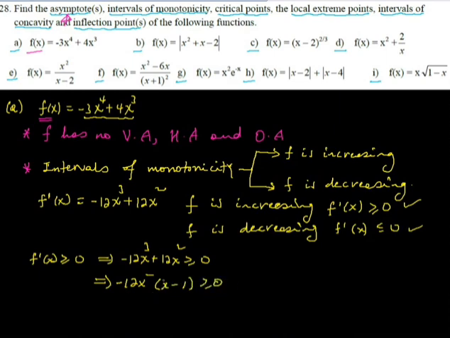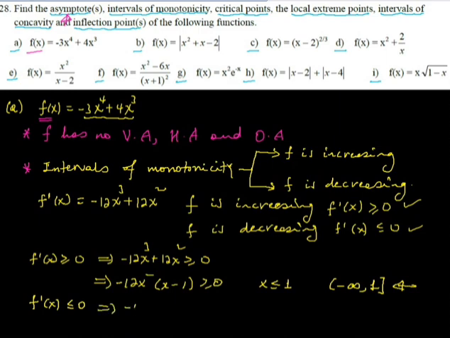This first derivative becomes positive for x less than or equals to 1. So this is one of the intervals of monotonicity, the interval where it increases.